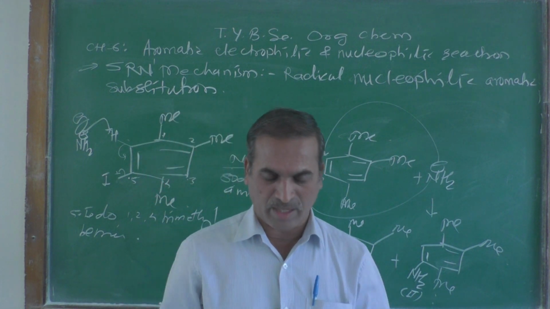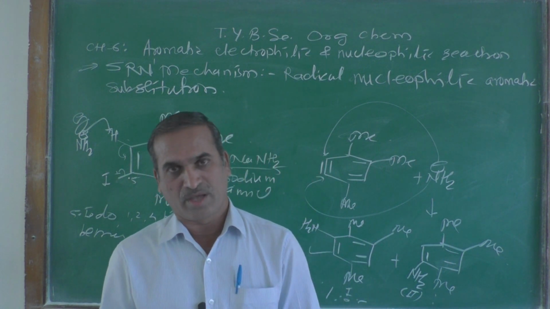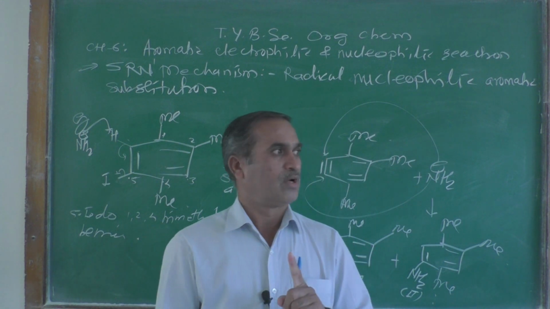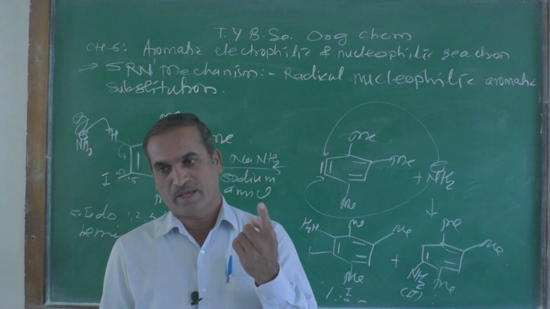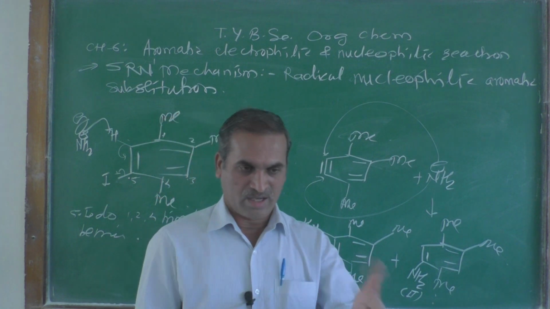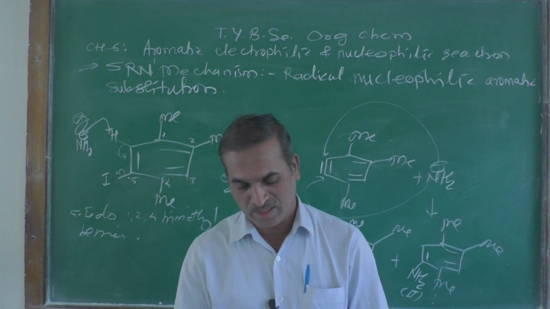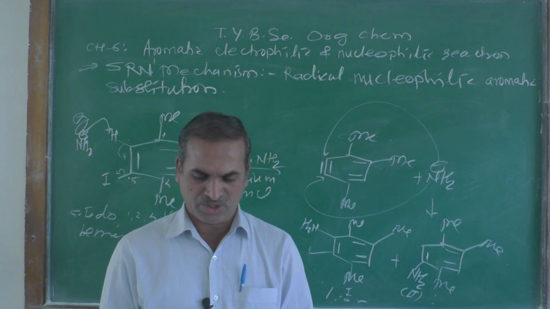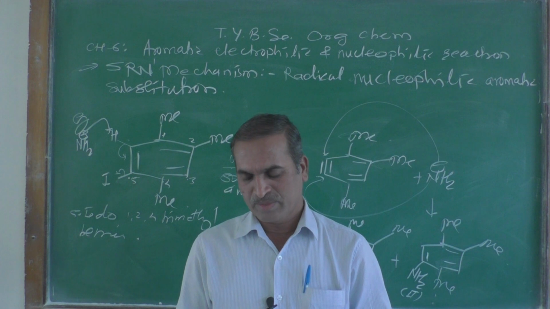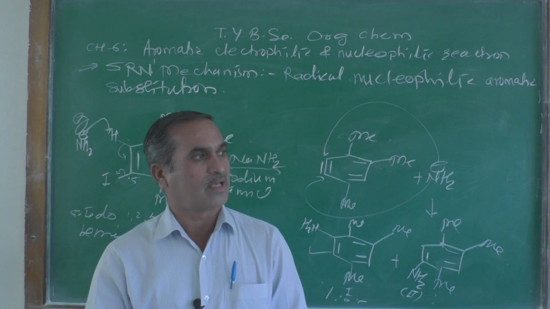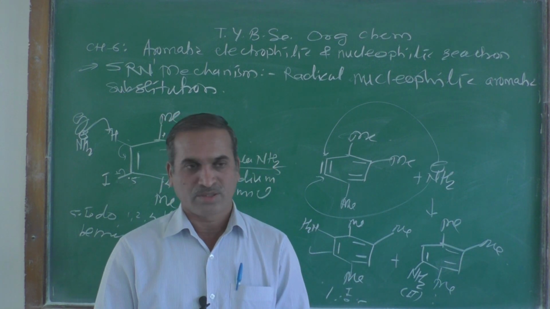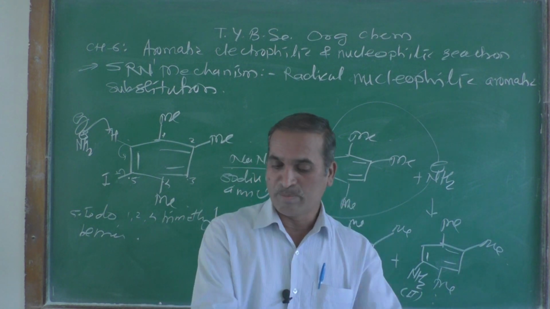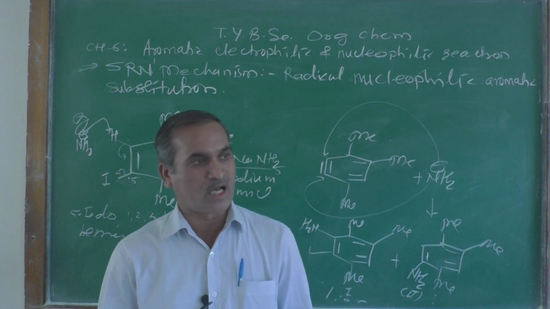As we know, the mechanisms of halogenation, nitration, sulfonation, Friedel-Crafts alkylation as well as acylation, this type of question we have already seen. I think this, and some predict the product questions, may appear in the exam.